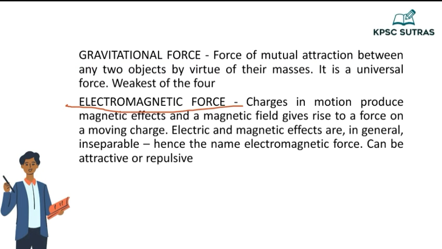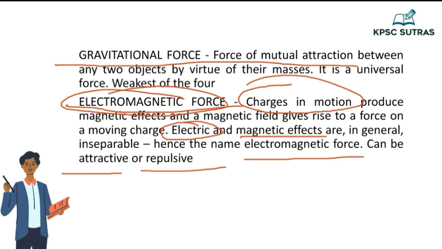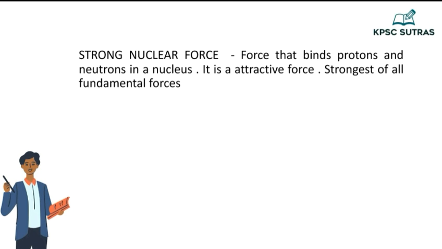Secondly, electromagnetic force. As you all know, charges in motion produce electricity. Such electricity produced in turn results in magnetic effects. Both these electric and magnetic effects give rise to a force called electromagnetic force. Hence the name electromagnetic, because it is produced from both electric and magnetic effects. These forces can be attractive or repulsive. Another thing you must notice here is gravitational force is always a force of attraction, whereas electromagnetic force can be attractive or repulsive.